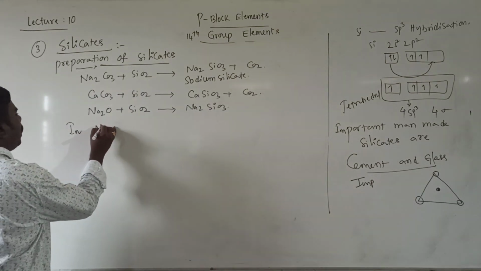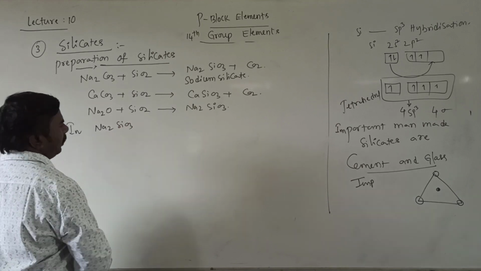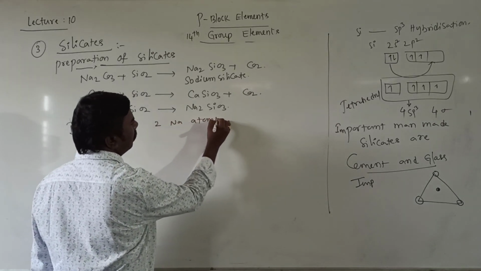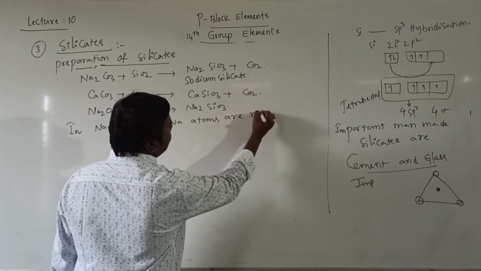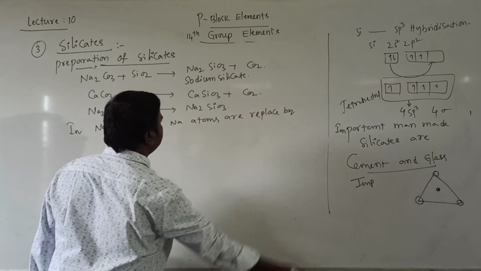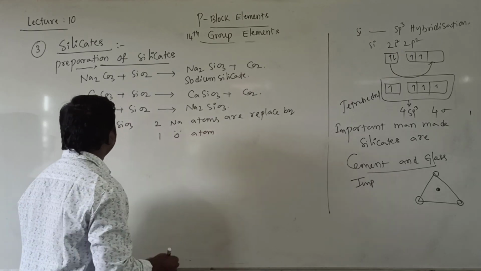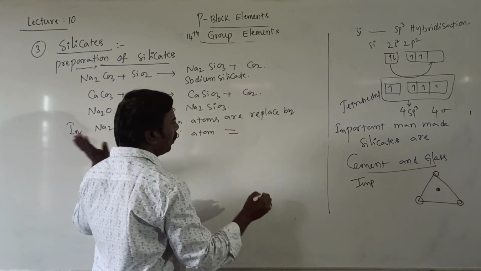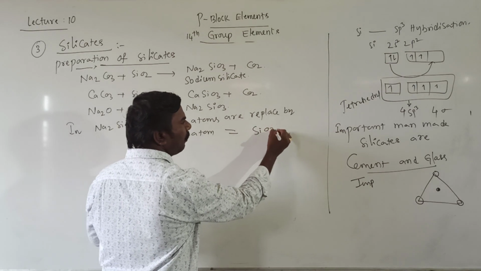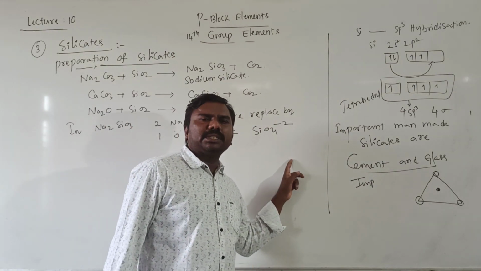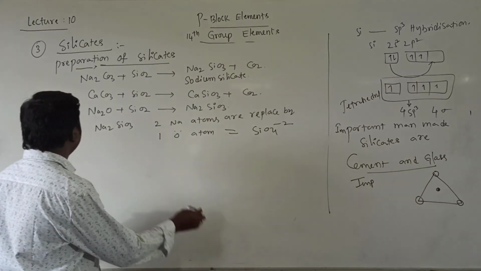In Na2SiO3, two sodium atoms are replaced by one oxygen atom. Then it forms, two sodiums gone, SiO4 with minus charge. SiO3 is converted into SiO4 by taking oxygen.